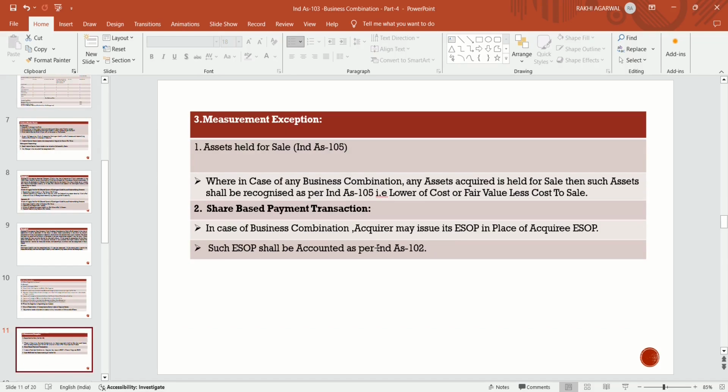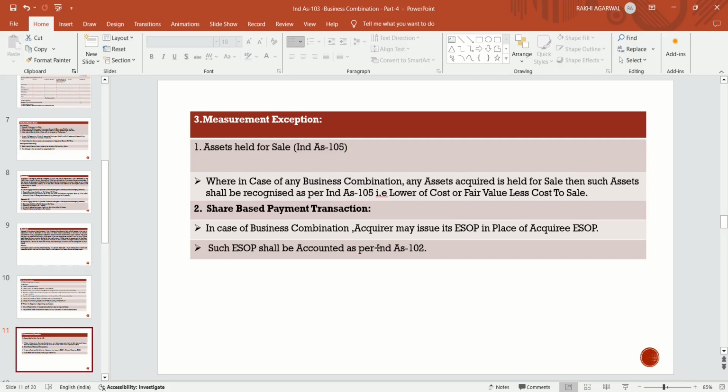Now the third exception is the measurement exception. If it is found in the balance sheet of the acquiring company, the same entry is to be done in the books of the acquirer company, but not at fair value. They follow the respective standard for that.